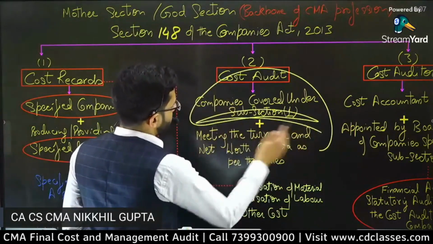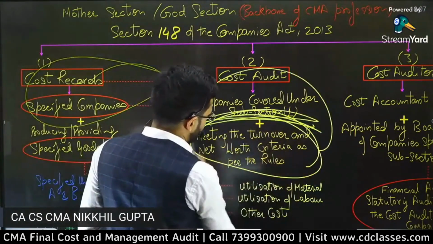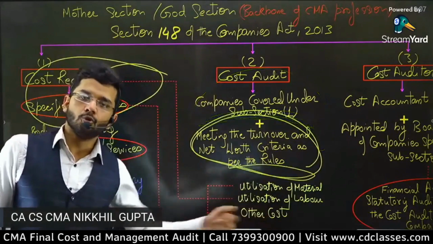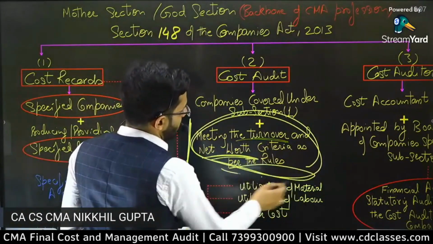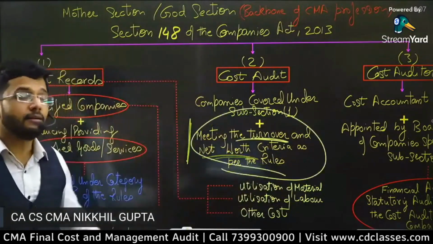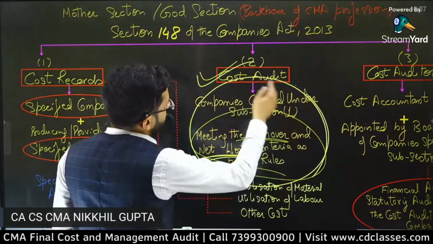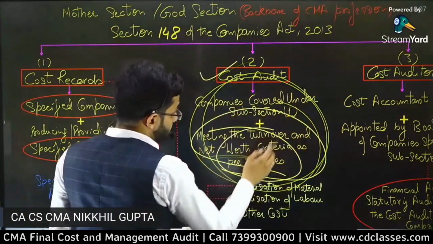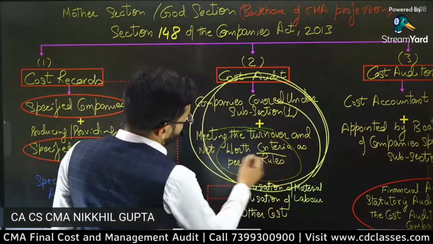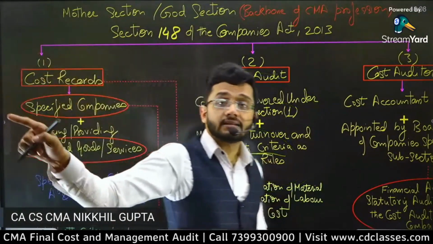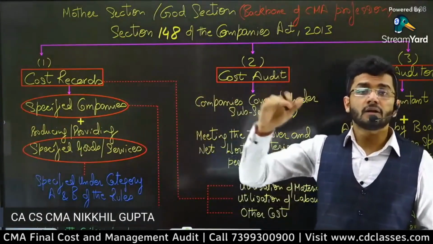So the first condition is that you should fall under subsection 1. The second condition is that you should meet the turnover and net worth criteria as per the rules. So rules are telling the criteria, which is turnover criteria and net worth criteria. Those criteria should be met to conduct cost audit. So cost audit is an accumulation of two things. First, the cost records. Second, the turnover and net worth criteria should be met. Who will tell us the turnover and net worth criteria? Guys, the rules will tell us. There are rules which we are going to study in chapter number 2.